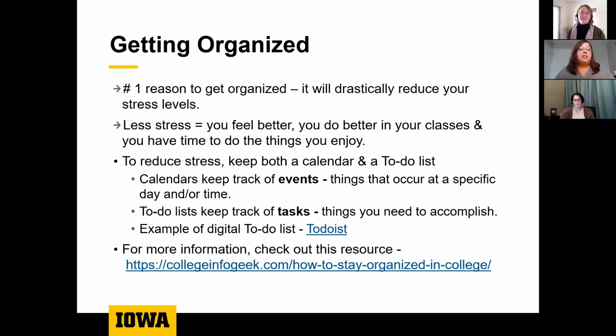There is a digital to-do list that I refer students to called Todoist. So you can definitely check that out online if you're looking for something digital. And then another resource that I really like is College Info Geek. And that's a website as well as a podcast and YouTube videos by Thomas Frank. And so if you just do a search for organization, you're going to find tons of information on that from Thomas Frank.